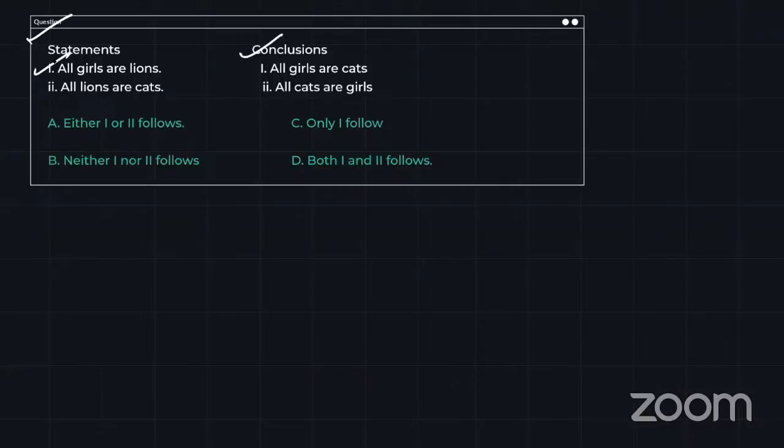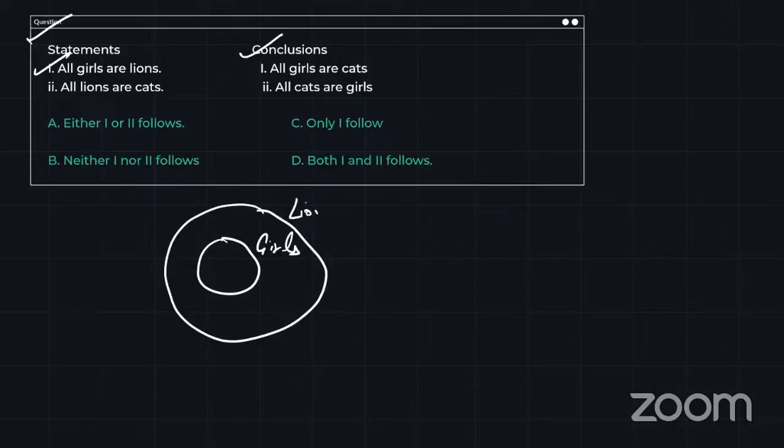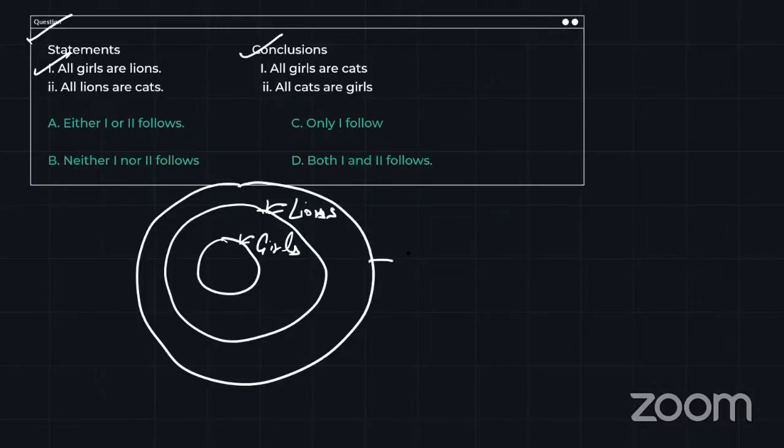So either you can go with tick and cross or you can go with a Venn diagram. Both will give you the correct answer. Let's suppose I'm going with a Venn diagram. First one is all girls are lions. So suppose this is girls. All the girls come under lions. So this is lions and this is girls. Fine. Next one, all lions are cats. So all the lions come under cats. Now let's check.